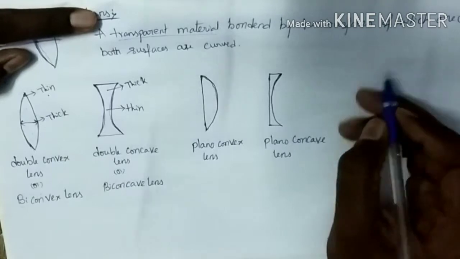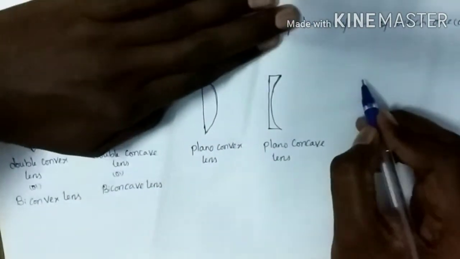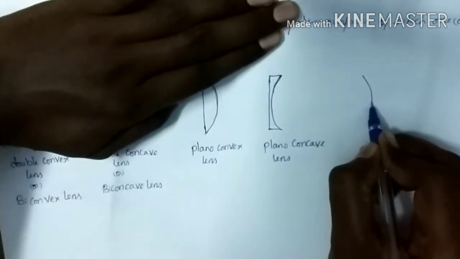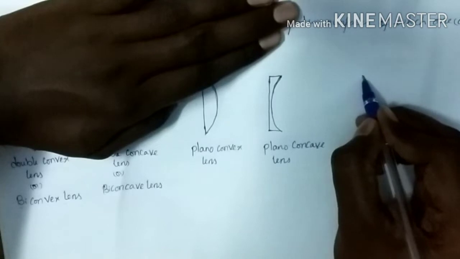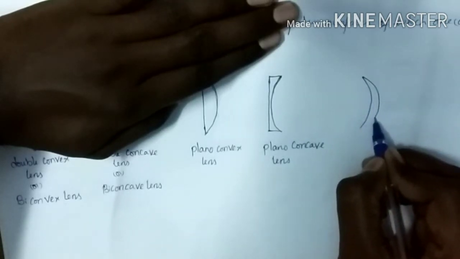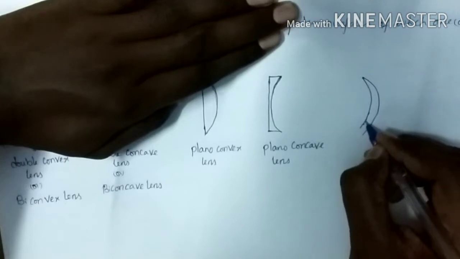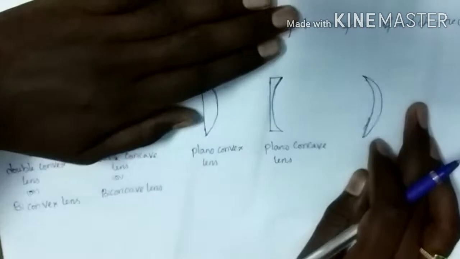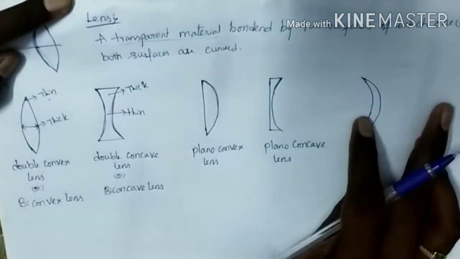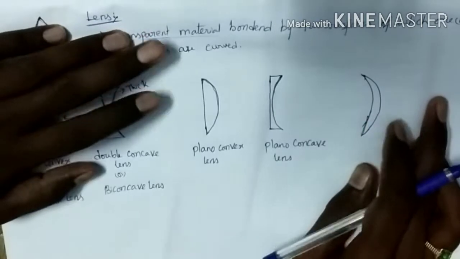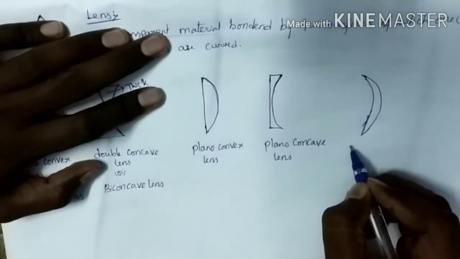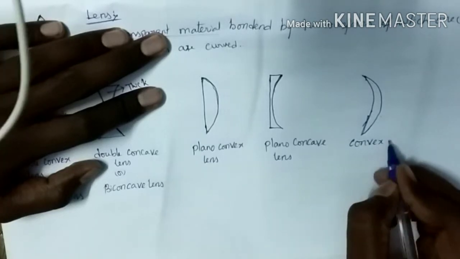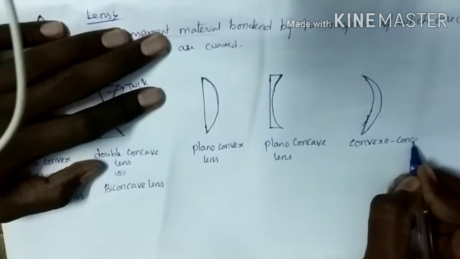Okay, and the next type of lens is there, the fifth type of lens. It consists of two curved surfaces. One is a concave and the other one is a convex. One convex surface and one concave surface. Such type of lens we call a convexo-concave lens.